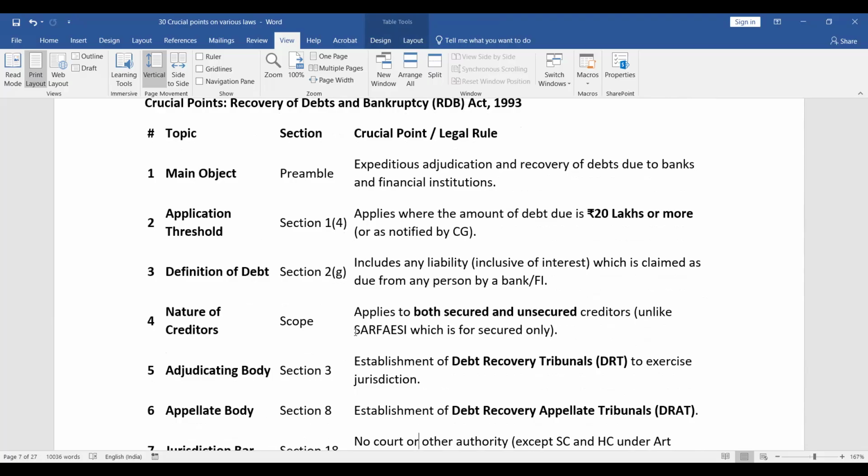We have to have banks and financial institutions also. Mediation Act is also in the syllabus. Yes, the Mediation Act is also there. Correct. I'll share the points regarding the Mediation Act also.